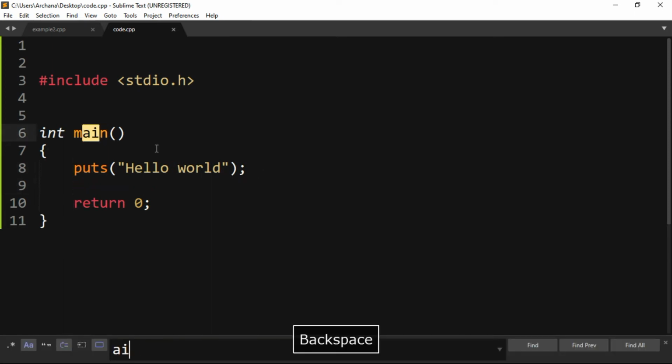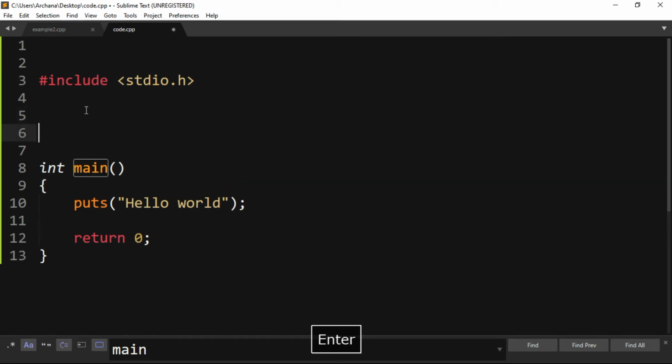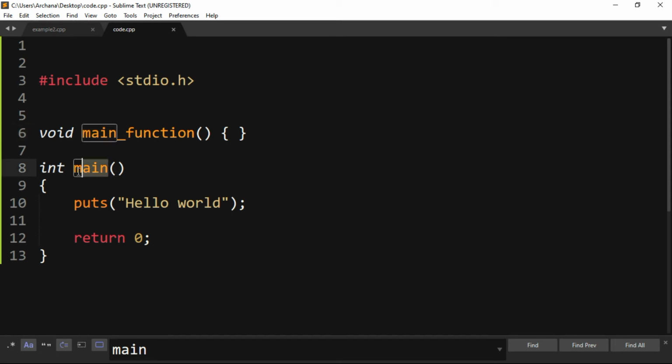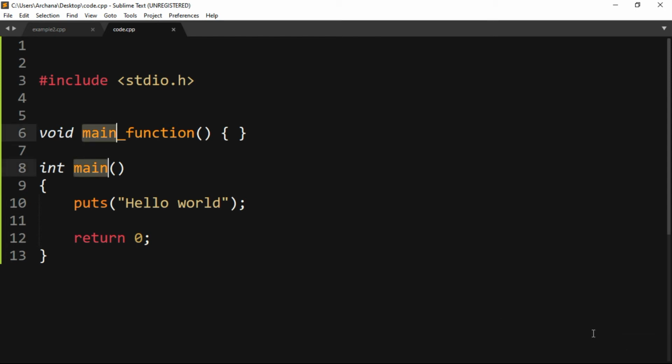We can also find something like main, right? For example, if I have something like a main function. Okay, now you can see that it is highlighting those keywords that we have typed here, and now we can also replace them, right? Let's find all, and now I can replace here, let's say, giga. This is why we use text editors to edit code.